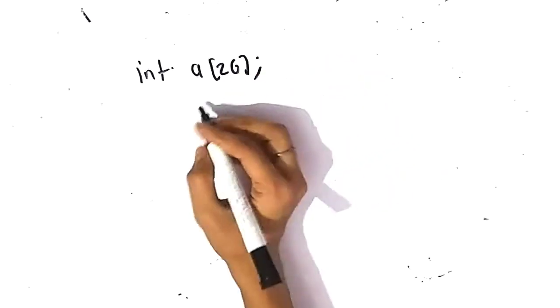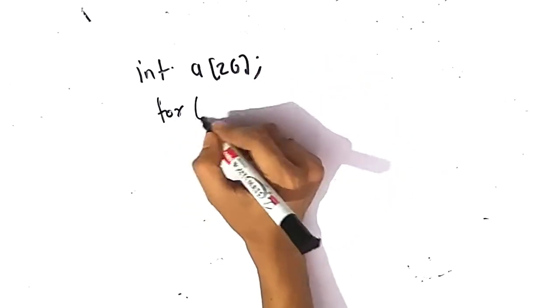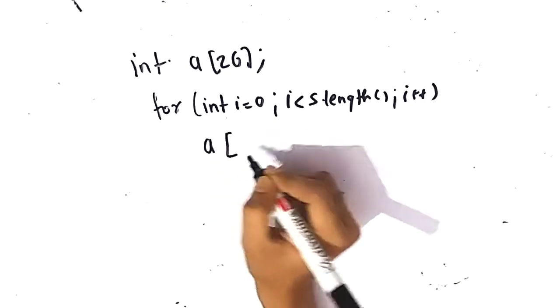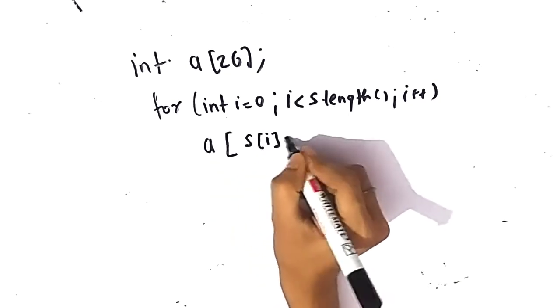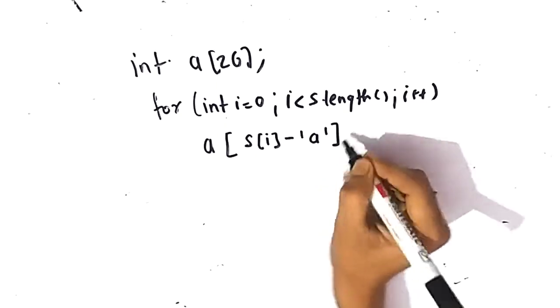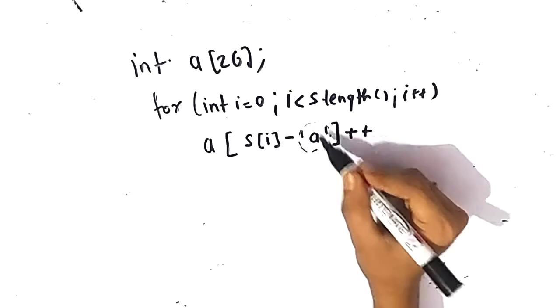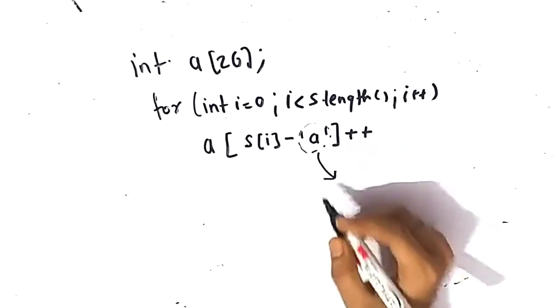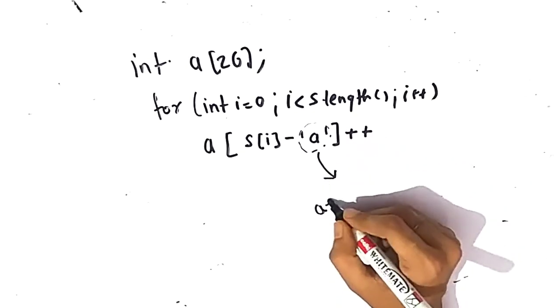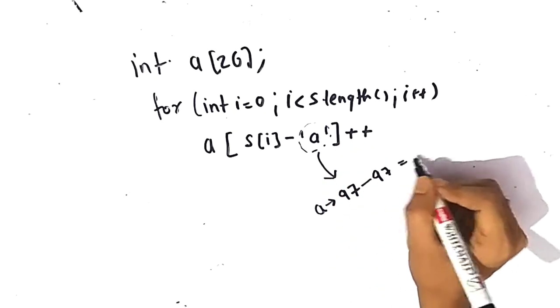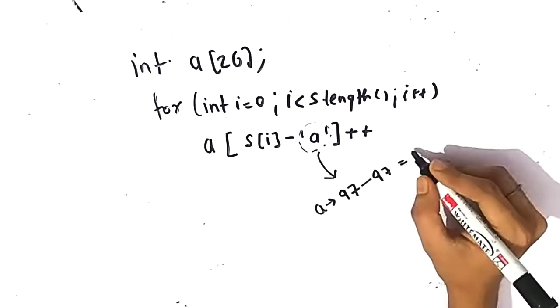How are we going to code this? We will take one integer array of size 26 and traverse the string from the start. We will store the frequency of each character at its respective position by subtracting the ASCII value of A. Suppose the character is A, so the ASCII value of A is 97, and 97 subtracted from 97 gives 0.